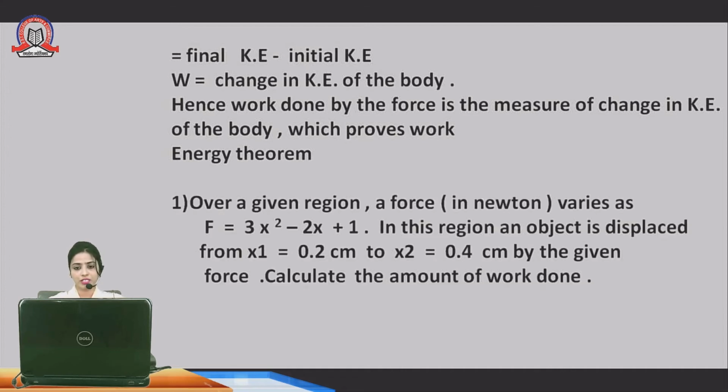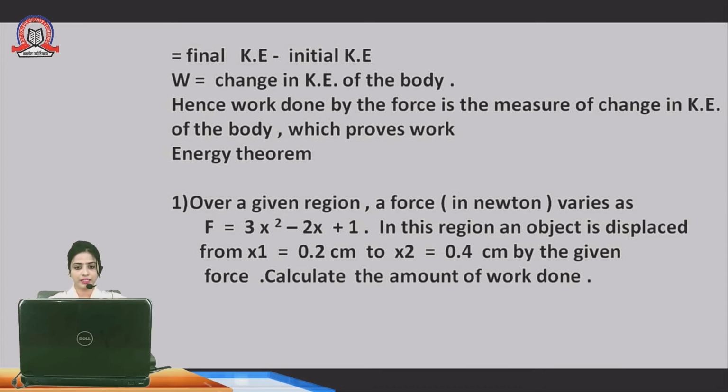Over a given region, a force in Newton varies as F equals 3x square minus 2x plus 1. In this region, an object is displaced from x1 equals 0.2 centimeter to x2 equals 0.4 centimeter by the given force. Calculate the amount of work done.